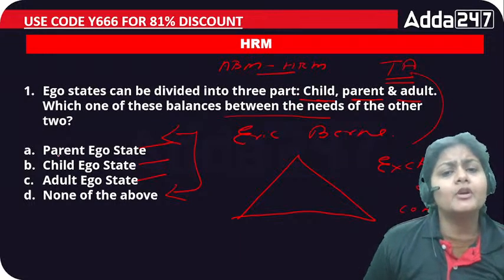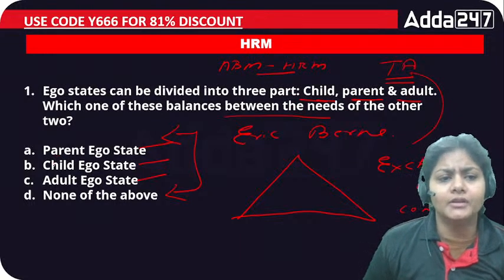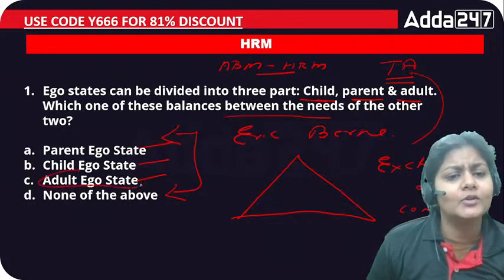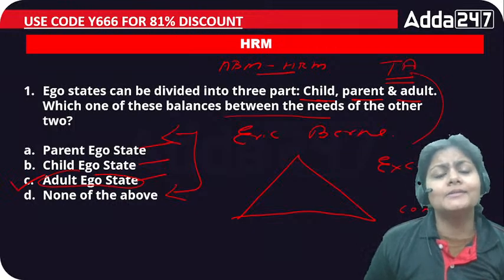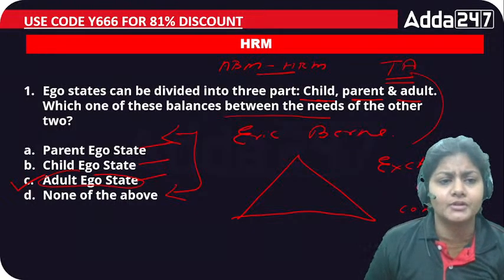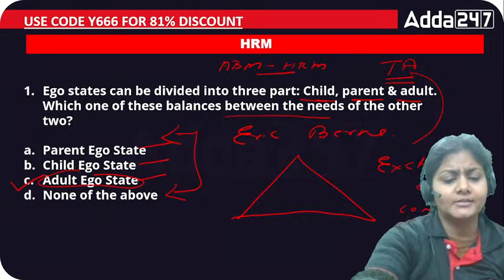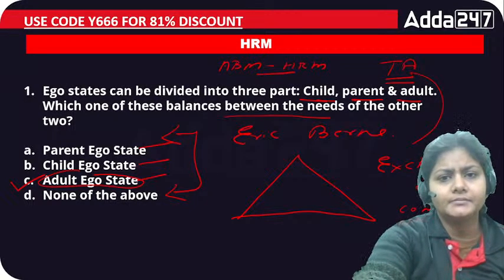Okay, which one of these balances between the needs of the other two? That is the adult. See, adult ego state is all about behaving like an adult. That means you behave according to the situation. Okay, so that is the adult ego state, right?